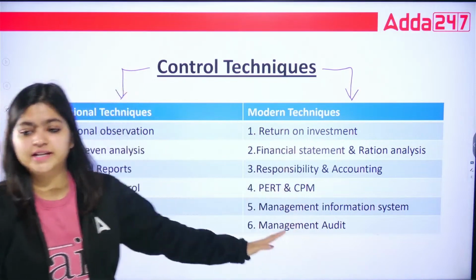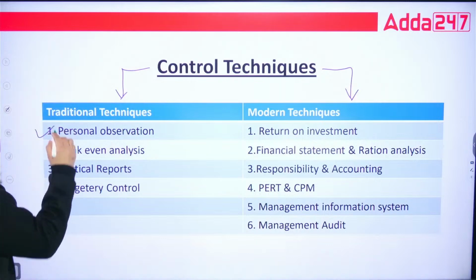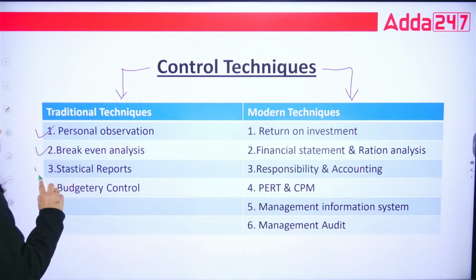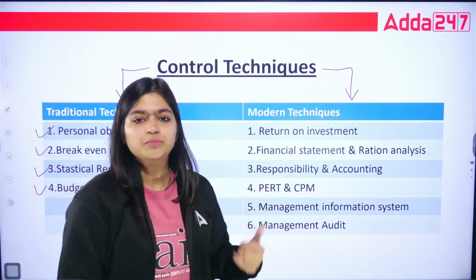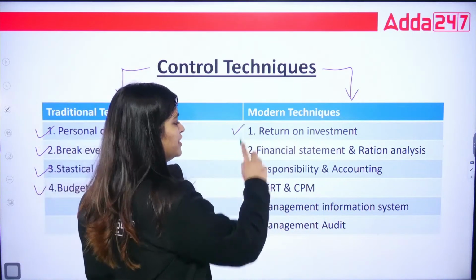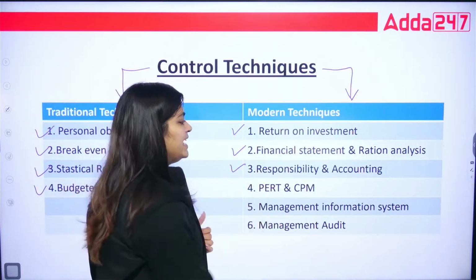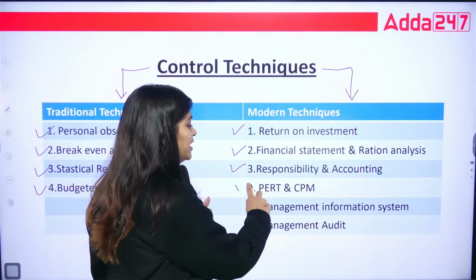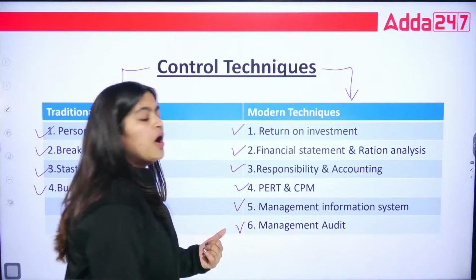So control techniques are divided into two parts, that is, first traditional techniques, second modern techniques. When we start with the traditional techniques, we have personal observation, break-even analysis, statistical reports and budgetary control. On the other hand, when we talk about modern techniques, we have return on investment, financial statement and ratio analysis, then responsibility accounting, then we have PERT and CPM, management information system and management audit.